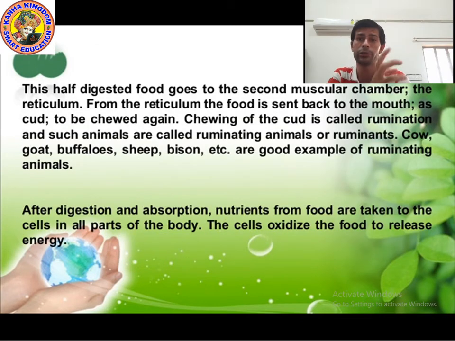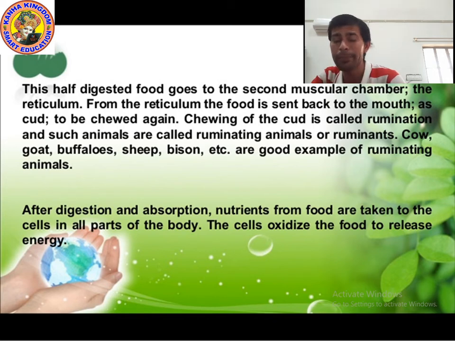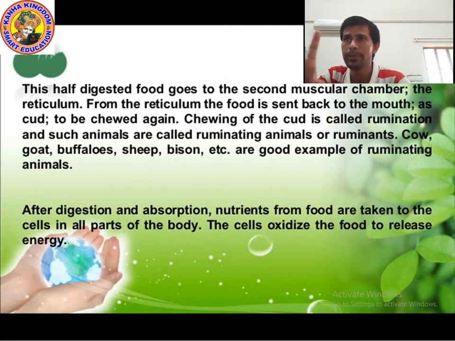Then after the rumen, the half digested food goes into the second chamber. The name of the second chamber is reticulum. From the reticulum the food is sent back to the mouth. Remember, it is again sent back to the mouth.